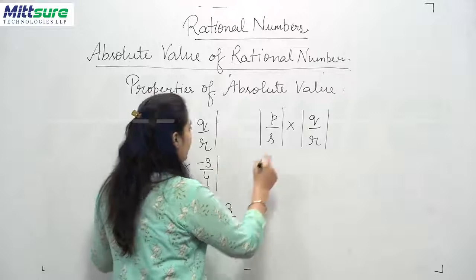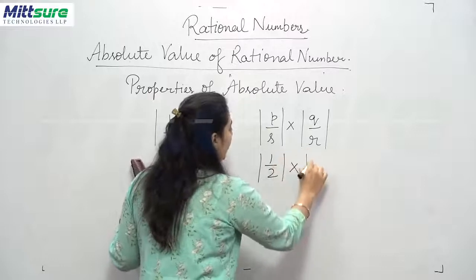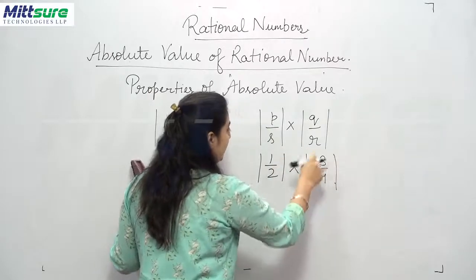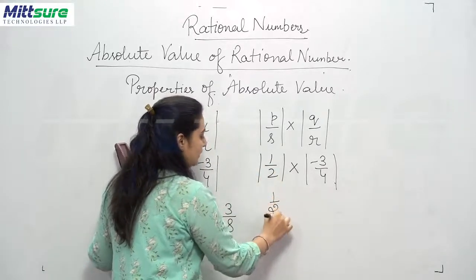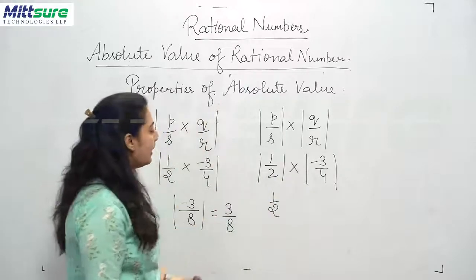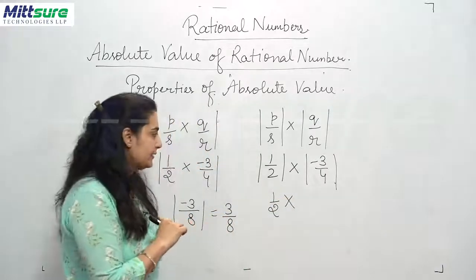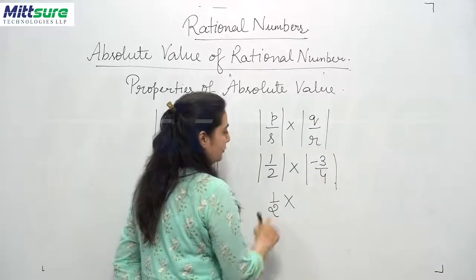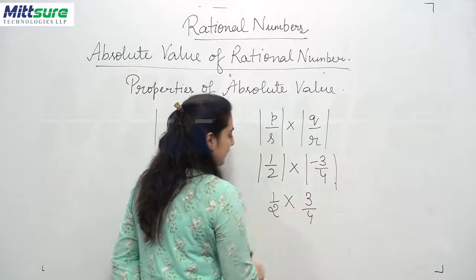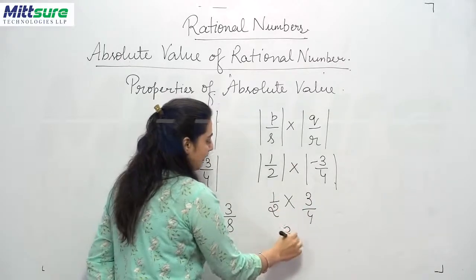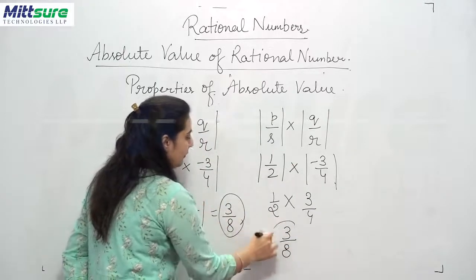So let's see, P upon S is 1 upon 2 inside the mode, multiplication sign, minus 3 upon 4 inside the mode with a negative sign. Clear? Now 1 upon 2 will be 1 upon 2 because the absolute value of a positive rational number is always positive. The multiplication sign will come as it is. Then minus 3 upon 4 will be changed to 3 upon 4. Now let's multiply: 3 upon 8. Clear? Now you can see 3 upon 8 is here, 3 upon 8 is here.